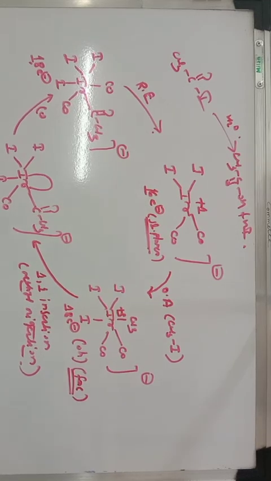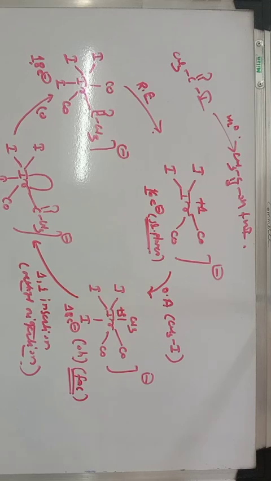So it is very simple. We are very much familiar with the Monsanto acetic acid synthesis. The only difference between the Monsanto acetic acid synthesis and the Cativa process is the catalyst. In the Monsanto synthesis we use a rhodium complex as a catalyst, while in the Cativa process we use iridium as a catalyst. Generally this iridium is in +1 oxidation state. Again, it is a 16 electron complex, and the methyl iodide, which is formed after reaction with methanol, undergoes oxidative addition with this 16 electron species to form a fac isomer. It is an 18 electron species.